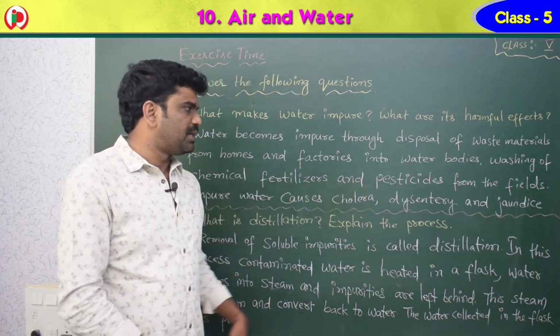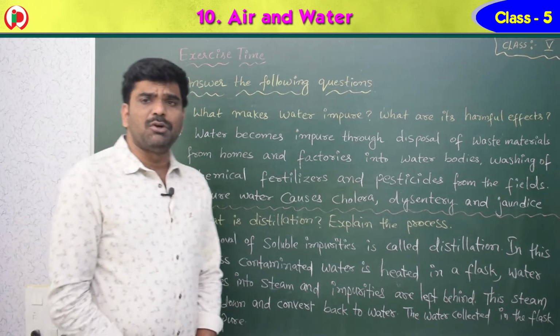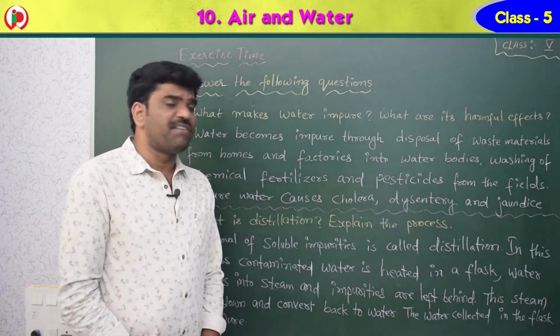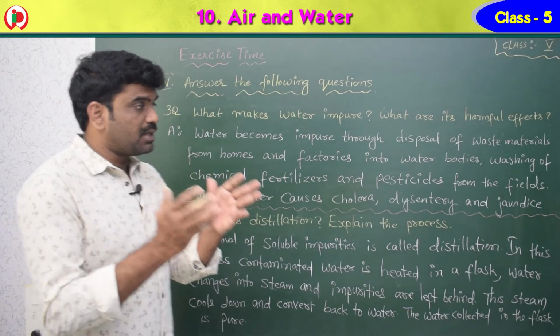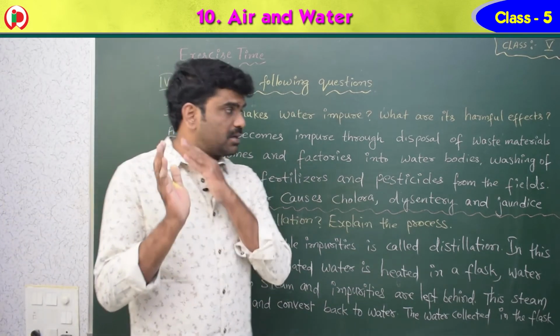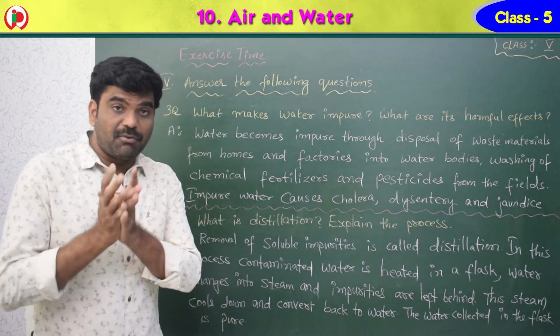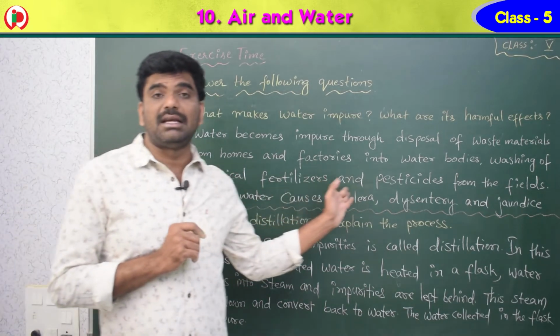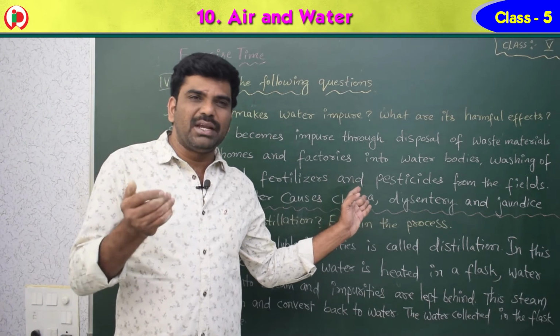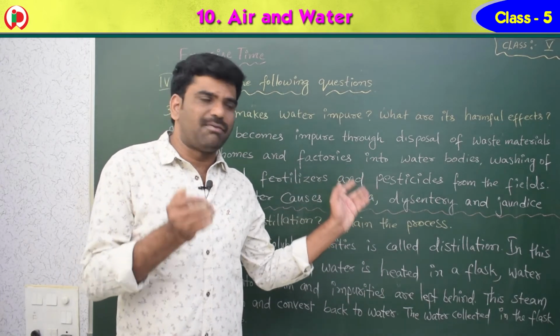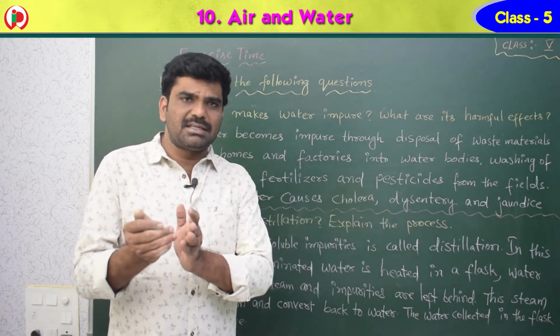So once again I repeat here, water becomes impure through disposal of waste materials from homes and factories into water bodies like lakes, rivers, ponds, etc. And at the same time, washing of chemical fertilizers. You know that to get more yield, the farmers add chemical fertilizers and pesticides in the fields.